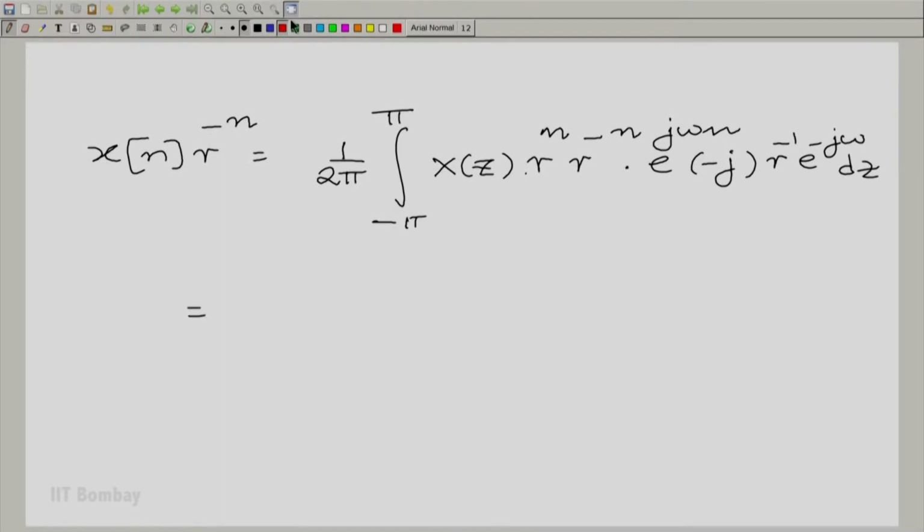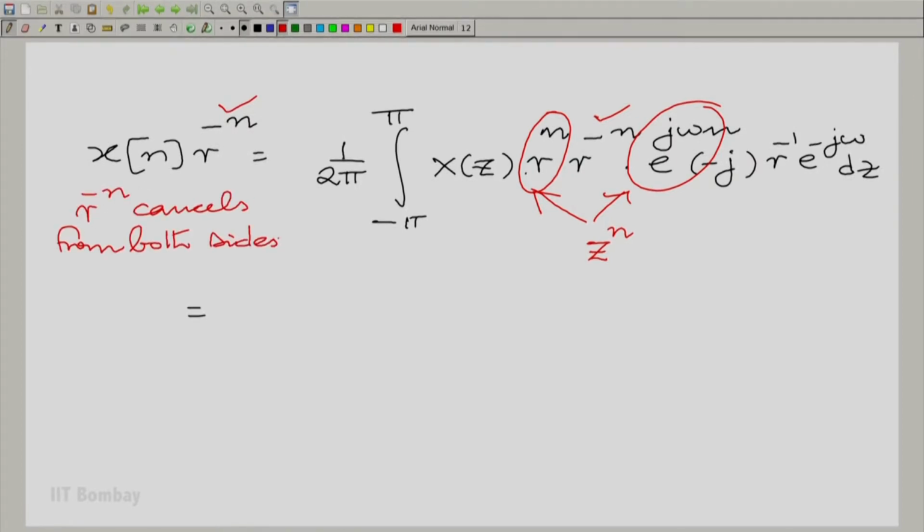We can combine this, and this becomes z raised to the n. And we have an r to the power minus n on this side and r to the power minus n on this side. The r to the power minus n cancels from both sides. And of course, this is nothing but z inverse. And we will keep minus j as it is. Minus j can be written as 1 by j if you like. So, altogether what we get is 1 by 2 pi j.